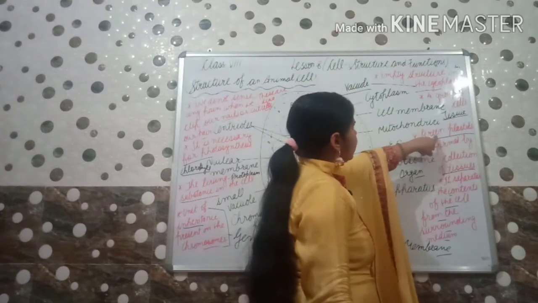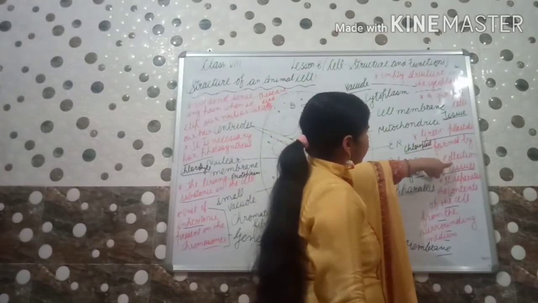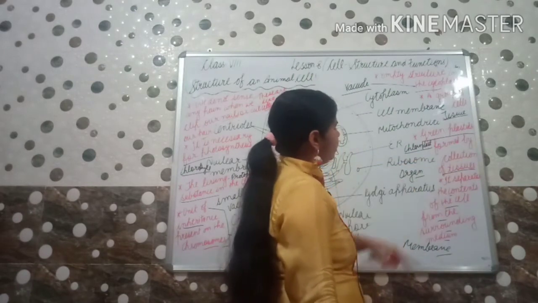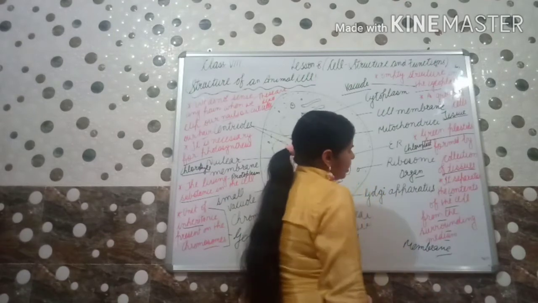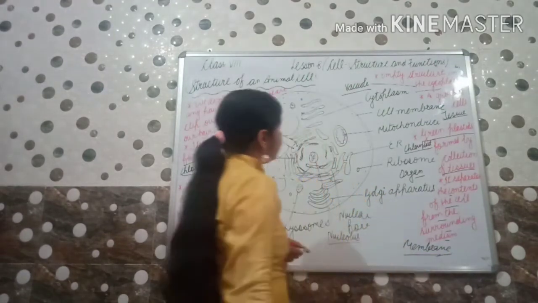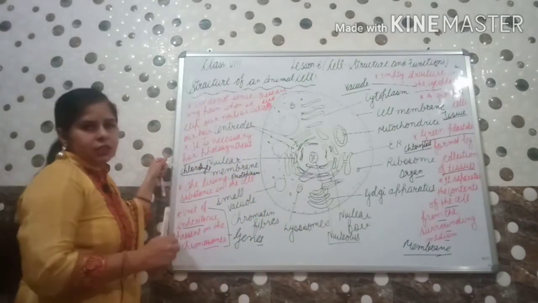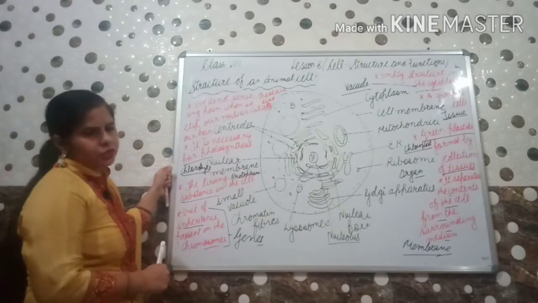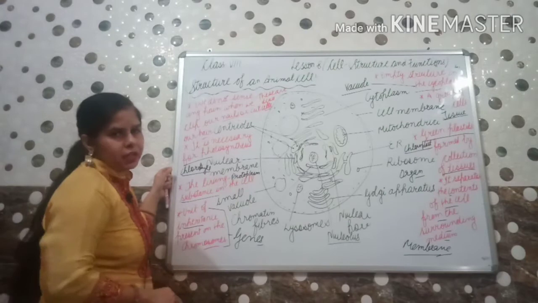Green plastids are known as chloroplast. Next, what is formed by the collection of tissues? Answer is organ. Next question, it separates the content of the cell from the surrounding medium. Answer will be membrane. These questions which we have discussed here are given in your books as the last question in crossword form. You may fill all the answers there only.